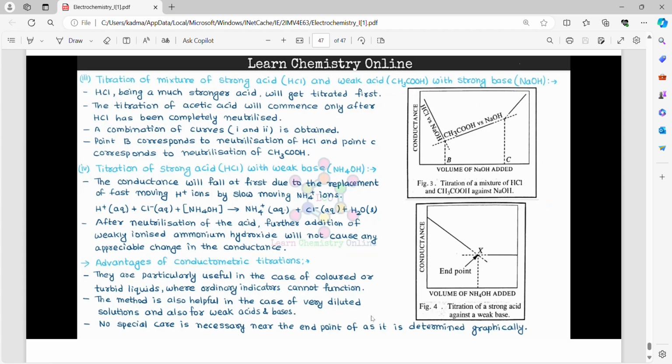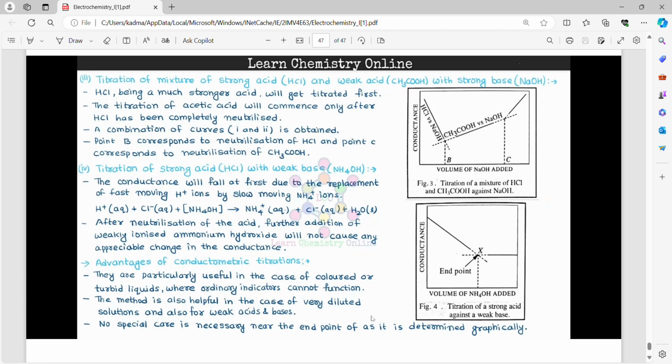Fourth, titration of strong acid HCl with weak base NH4OH. The conductance will fall at first due to the replacement of fast moving H positive ions by slow moving NH4 positive ions. H+(aq) + Cl-(aq) + NH4OH gives NH4+(aq) + Cl-(aq) + H2O(l). After neutralization of the acid, further addition of weakly ionized ammonium hydroxide will not cause any appreciable change in the conductance.